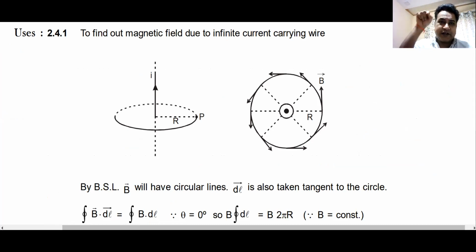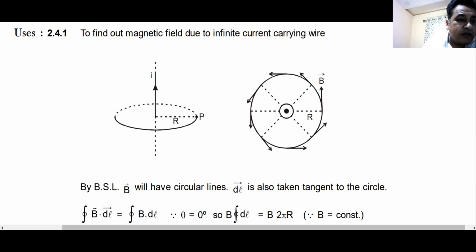You assume current, infinite current like this, then you assume a point, then magnetic field will be moving in circles. You make a circle. B dot dl integral is B into 2 pi r, that is equal to mu naught into I. I is the current enclosed, so the magnetic field becomes mu naught I by 2 pi r. This is how you can find magnetic field due to an infinite wire. Yes or no?